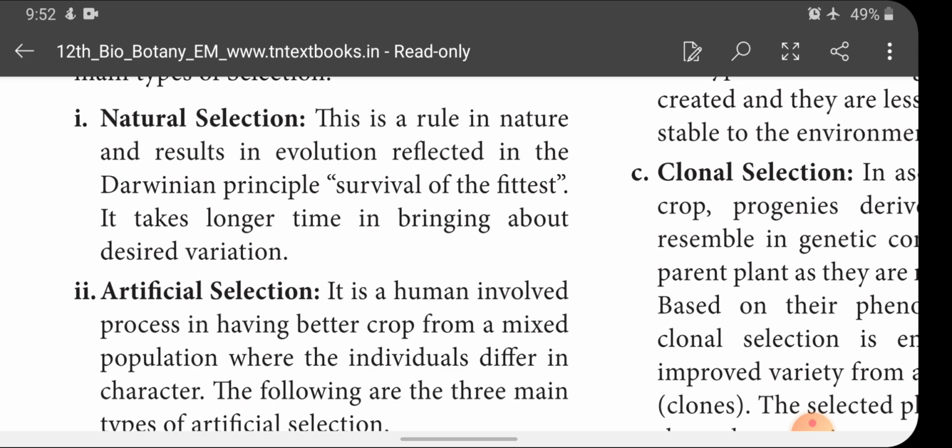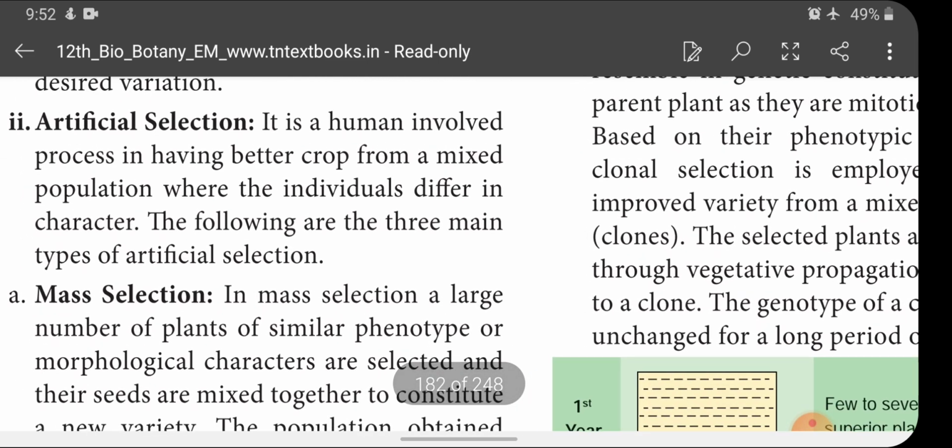This is what is called Darwin's principle of natural selection, survival of the fittest. Okay. Next, artificial selection. It is a human involved process in having better crop from a mixed population where the individuals differ in character. The following are the three main types of artificial selection.